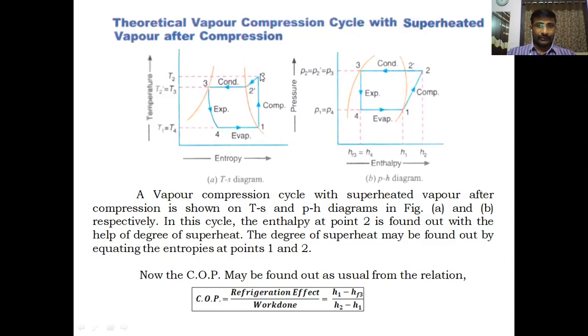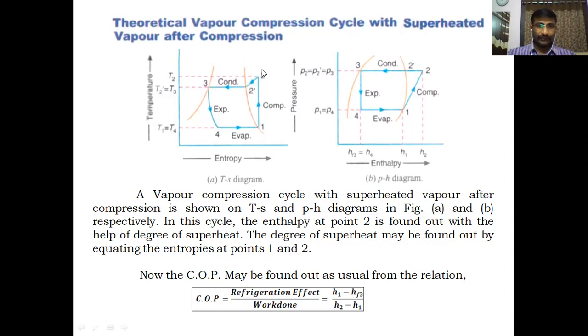So the temperature difference between these 2 points is called the degree of superheat. How much superheating is taking place after compression, we know by using degree of superheat. The degree of superheat may be found out by equating the entropies again. How to find the degree of superheat?